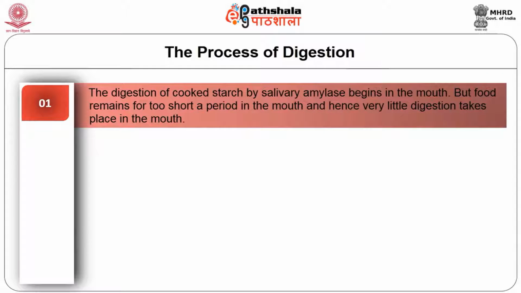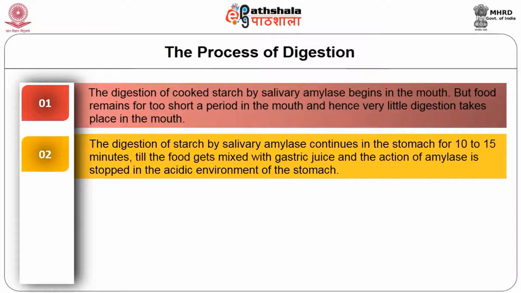Digestion of cooked starch by salivary amylase begins in the mouth, but food remains in the mouth for too short a period, and hence very little digestion takes place there. The digestion of starch by salivary amylase continues in the stomach for 10 to 15 minutes, till the food gets mixed with gastric juice and the action of amylase is stopped in the acidic environment of the stomach.